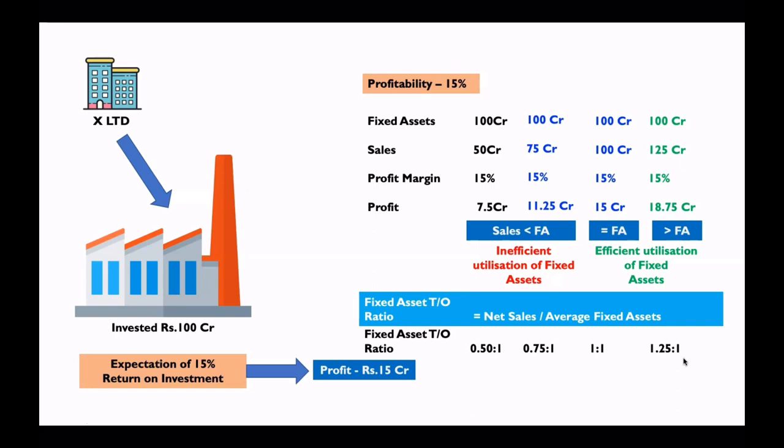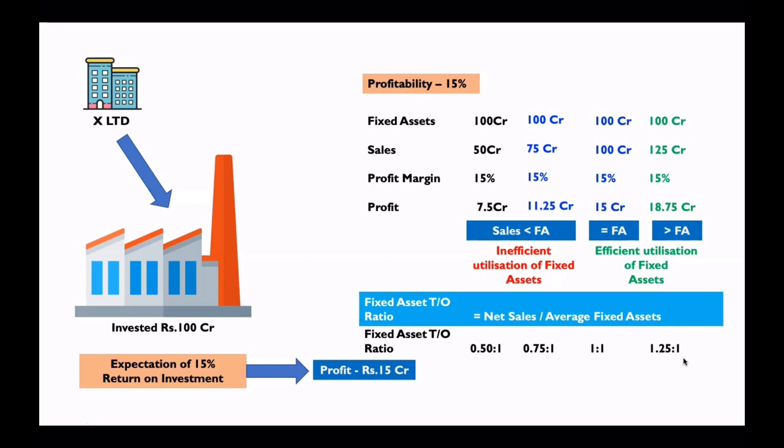Okay, so how should the fixed asset turnover ratio ideally be? The fixed asset turnover ratio should be 2:1. For every 1 rupee of fixed asset, there should be 2 rupees of sales. Only then will it do some justice, because not everywhere will you have the profitability matching the return on investment expectation. In this case, I said 15% is the profitability, 15% is the return on investment, right?